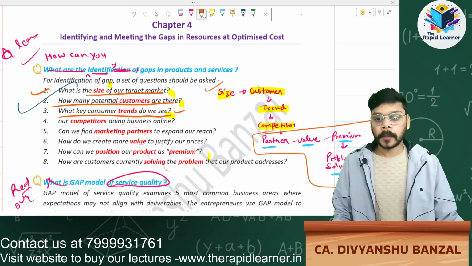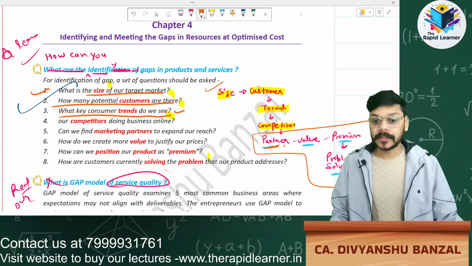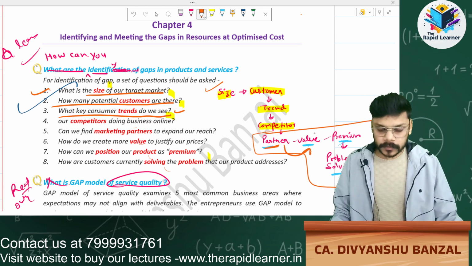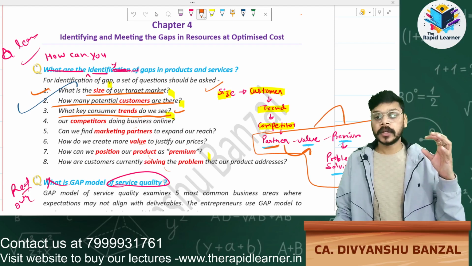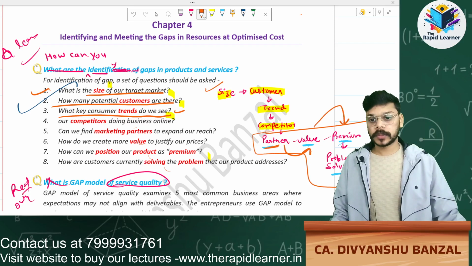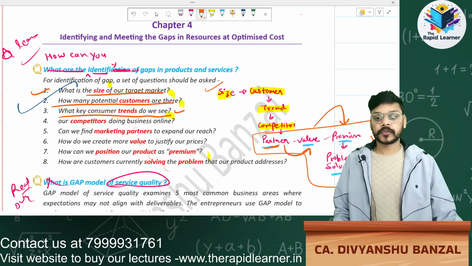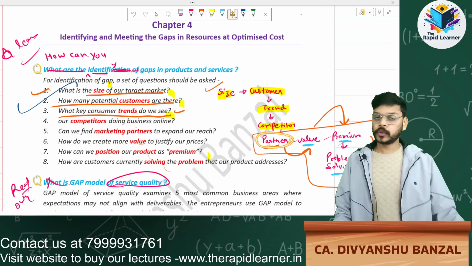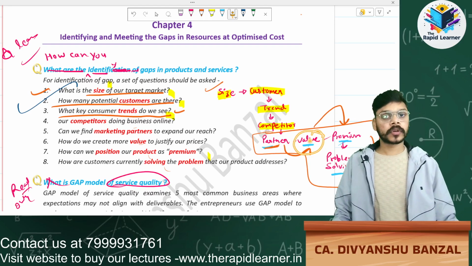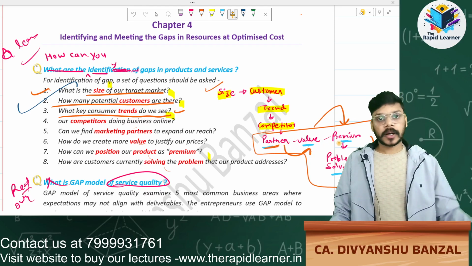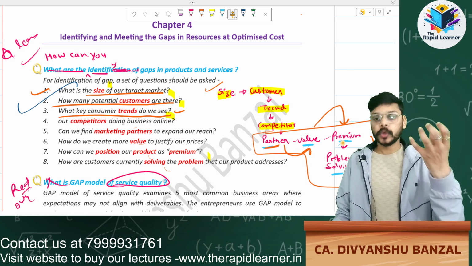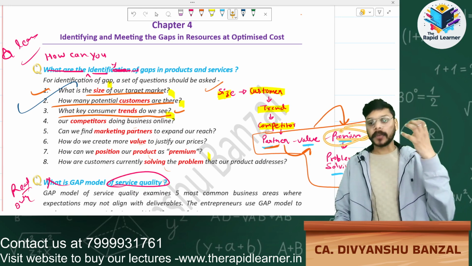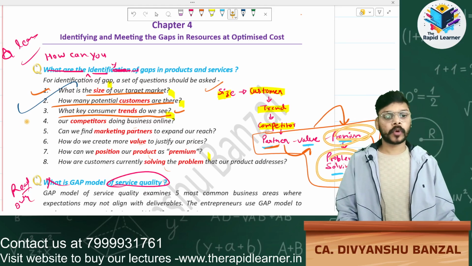Simple. Now partnership. You can do a partnership that will create value, and after creating value you can provide a premium product to customers. Then you can easily solve the problems of customers. The first one is partnership that will create a value for your product or service, which will create a premium product and solve the problem of customers.